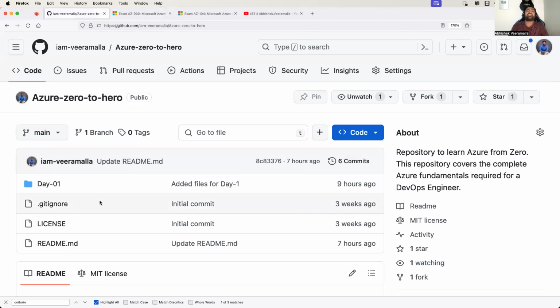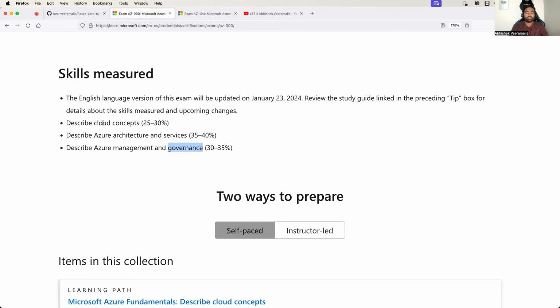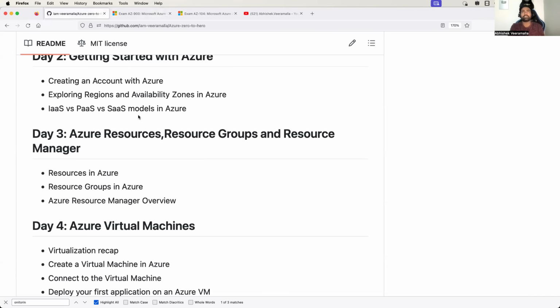If you go back and go through the syllabus, we have covered most of these things. We have covered cloud concepts, Azure architecture and services. Typically here, the most important things would be networking, services like Azure DevOps, and serverless services. In Azure management and governance, typically that is related to cloud cost optimization, compliance, and all these things are covered. So we can easily complete these three concepts. All of these three things will be covered as part of the Azure Zero to Hero series.